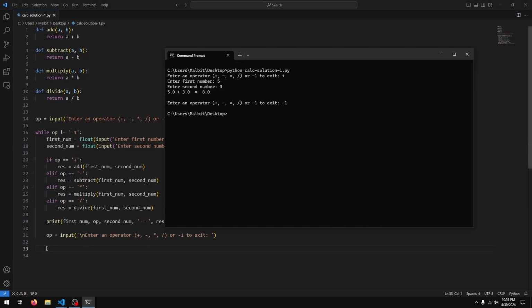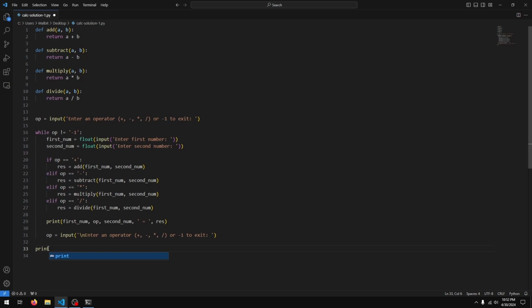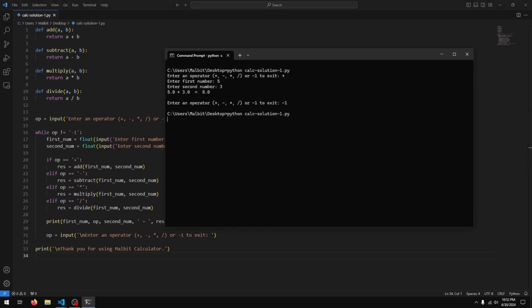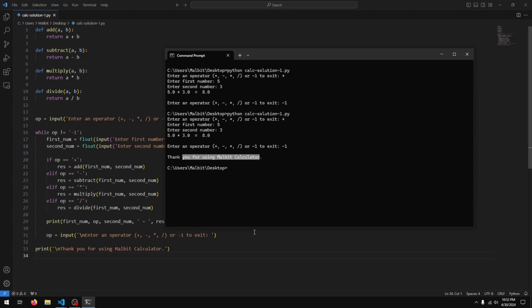So at the end of our code, we just had a line that said print, sorry, not print, it said thank you for using Melbit calculator. So we'll just do that, and maybe let's give it a /n as well, just so we have some space between this code and this bit here. Cool. So if I run this now, I can enter plus 5, 3, okay, and let's say -1, and we get thank you for using Melbit calculator.